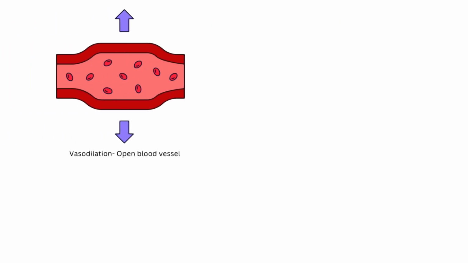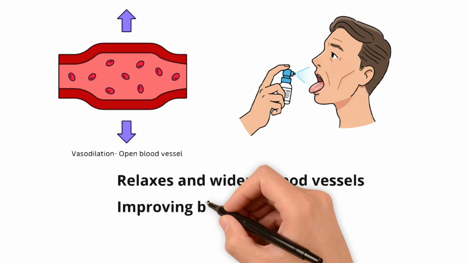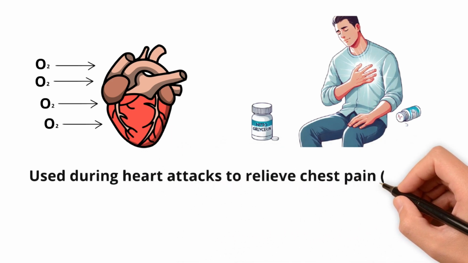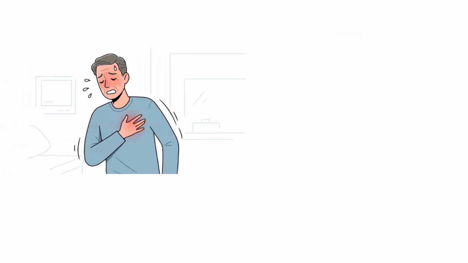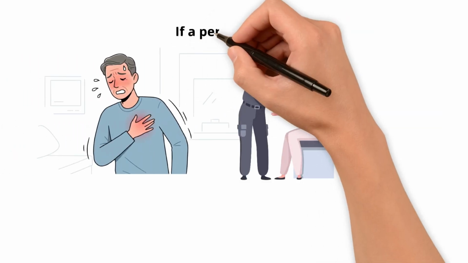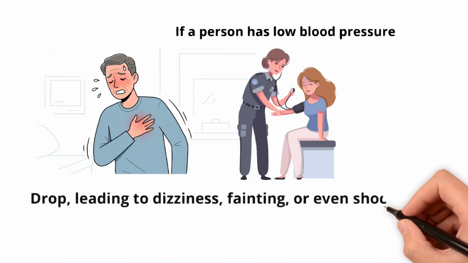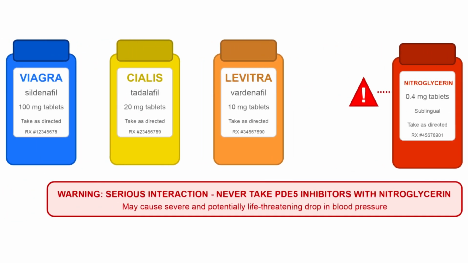If you didn't already know this, nitroglycerin is a medication that relaxes and widens blood vessels, improving blood flow and reducing the heart's workload. It is commonly used during heart attacks to relieve chest pain by increasing oxygen delivery to the heart muscle. However, nitroglycerin can be dangerous in certain situations. If a person has a low blood pressure, it can cause a further drop, leading to dizziness, fainting, or even shock. If someone has taken erectile dysfunction medications like sildenafil, Viagra, tadalafil, Cialis, or vardenafil, Levitra, the combination with nitroglycerin can cause a life-threatening drop in blood pressure.